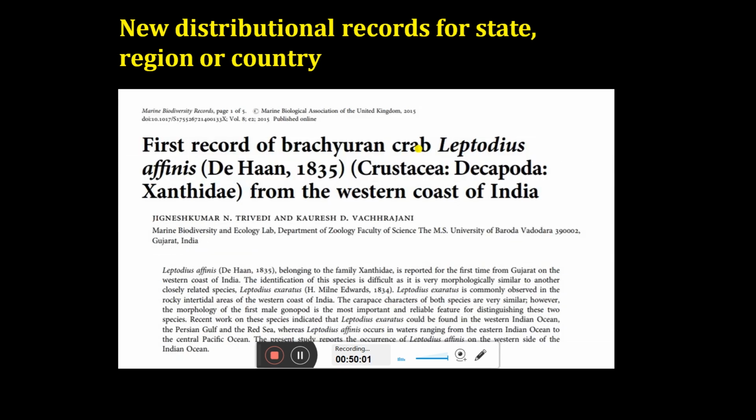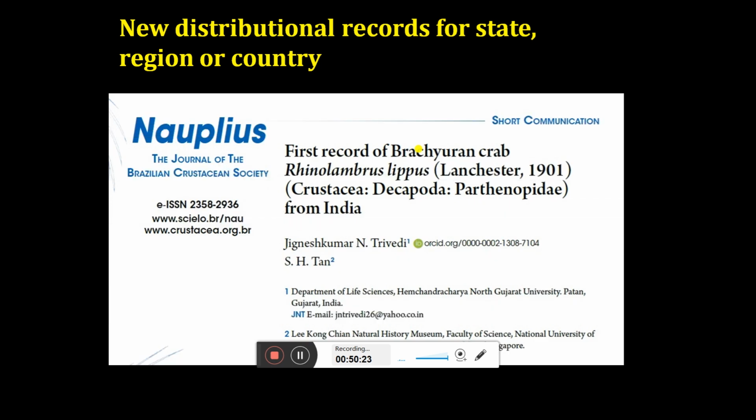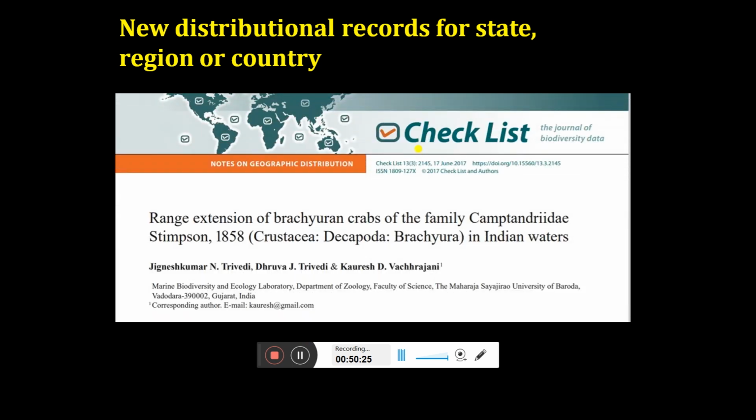For example, this crab was first time reported from the west coast of India. This species was reported from Tamil Nadu, which is located on the east coast of India, and I recorded this species from Gujarat, which is located on the west coast of India. So this is called range extension, and you can have a paper about the distribution range extension of the species. These are a few examples.